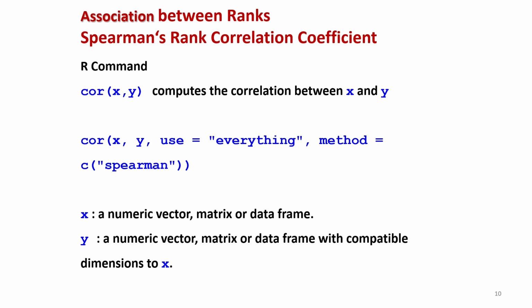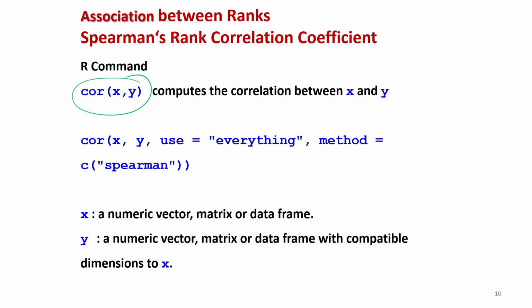Now, if you want to compute the same value in the R software, then we are going to use the same command, COR, which you have used to compute the simple correlation coefficient. If you look into the algebra of rank correlation coefficient, how this expression is obtained, then we simply use the same expression of correlation coefficient, and we use the ranks as the data on x and y. So, that is why the command is the same COR, but we have to be careful here.